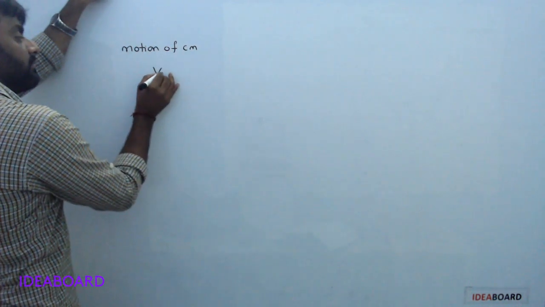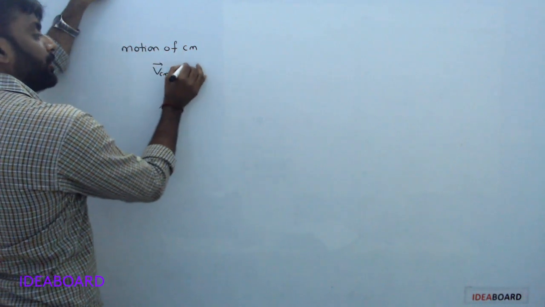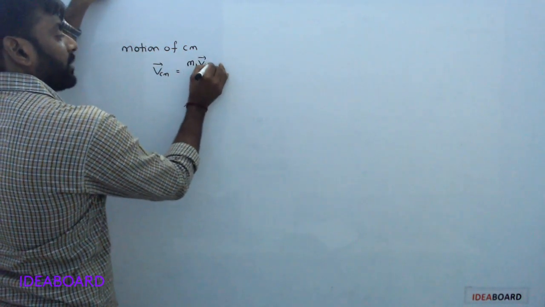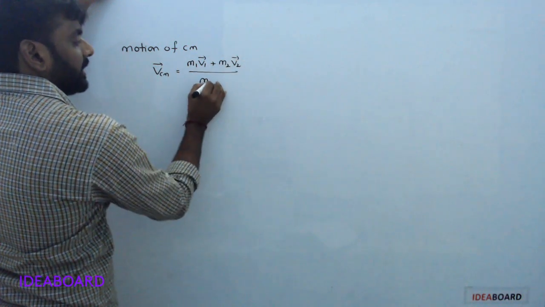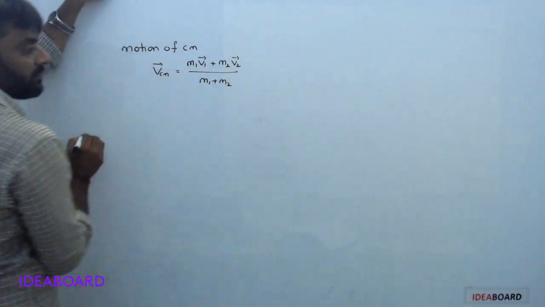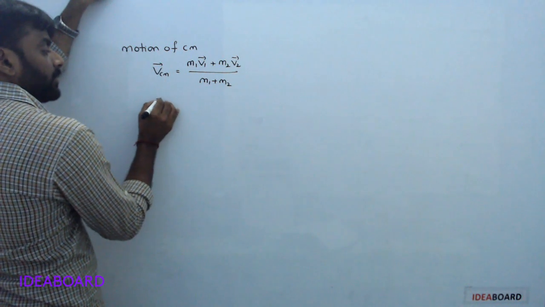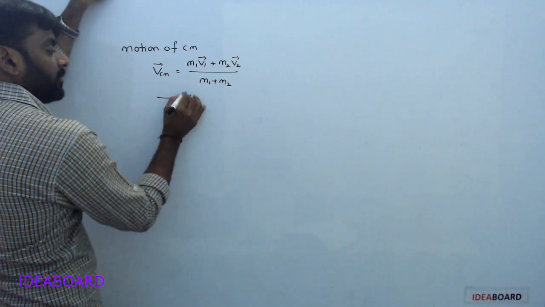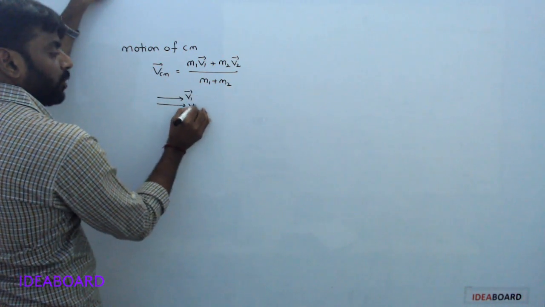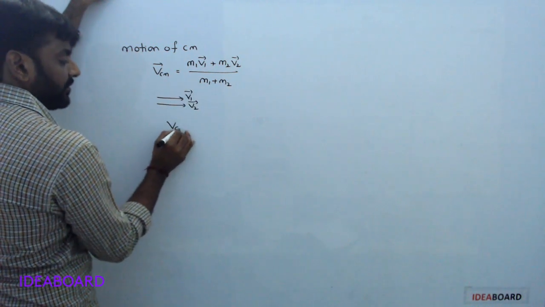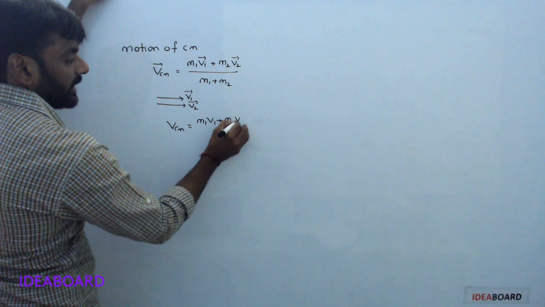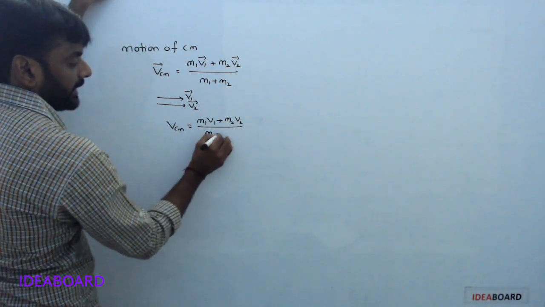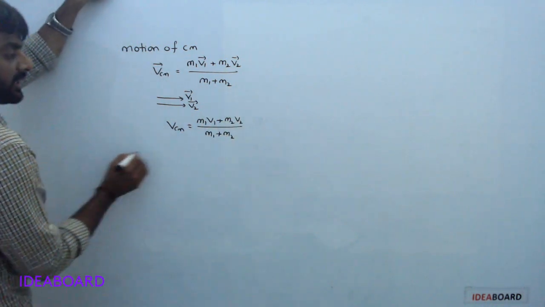That means the velocity of center of mass is equal to m1 v1 bar plus m2 v2 bar by m1 plus m2. Here v1 bar and v2 bar are both in the same direction, so vcm is equal to m1 v1 plus m2 v2 by m1 plus m2. Understood?